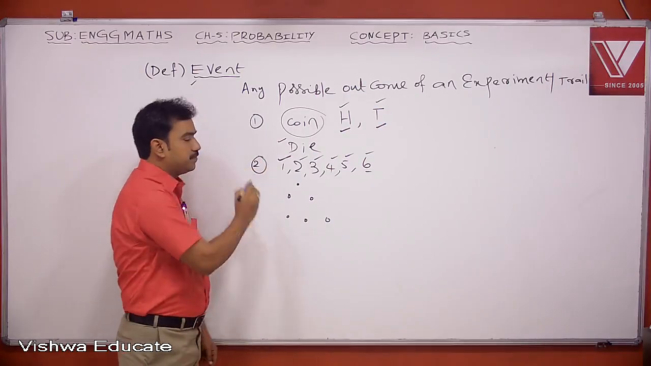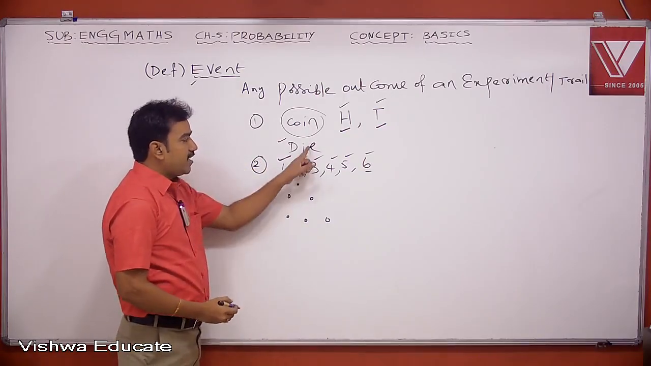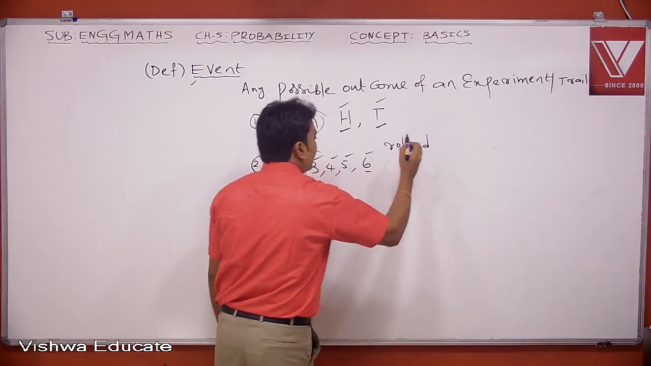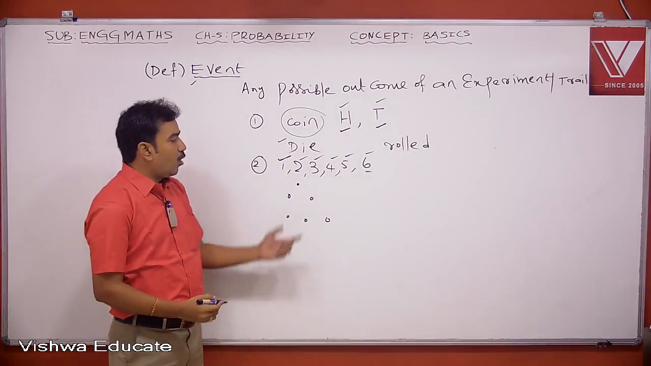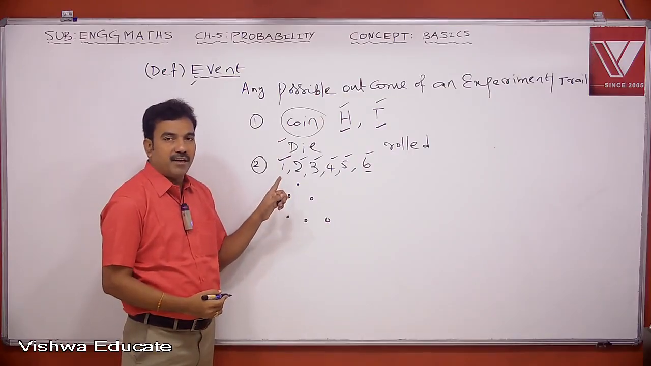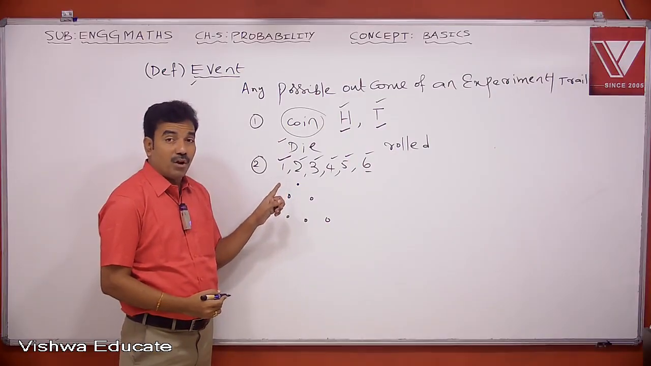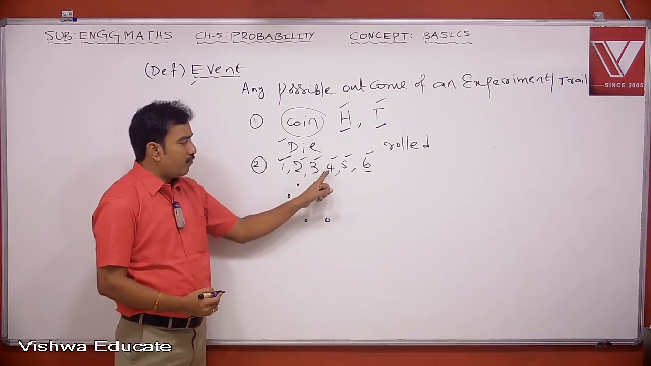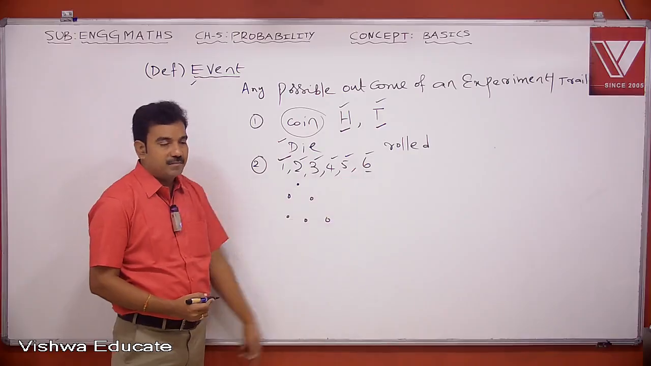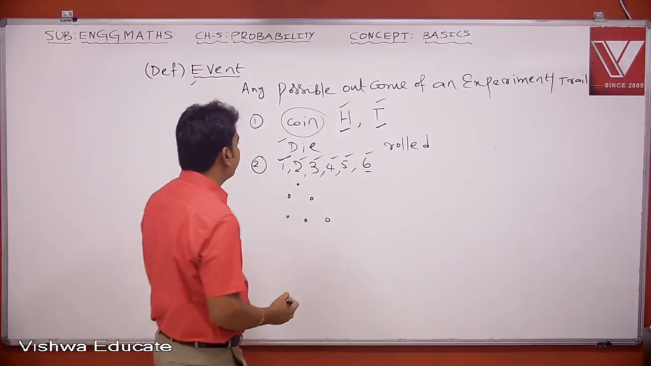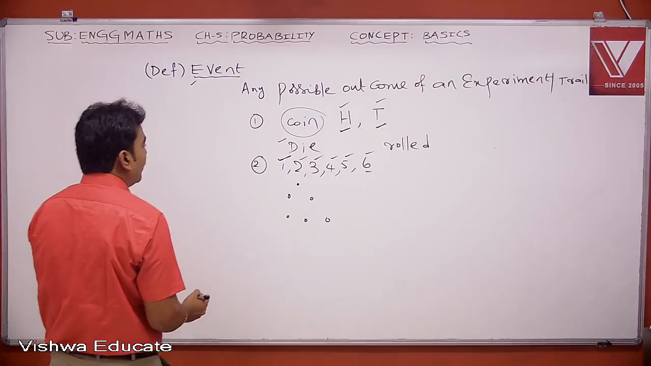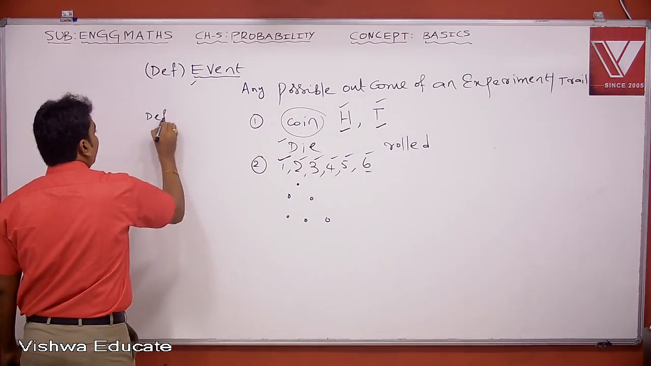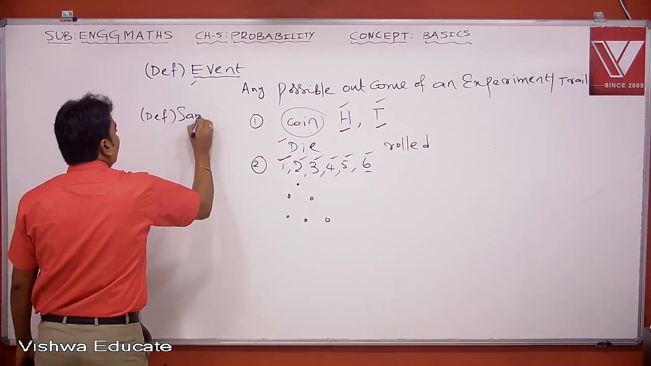Example 2. If a die is rolled, the possible outcomes are 1, 2, 3, 4, 5 and 6. Next we discuss the definition of sample space.